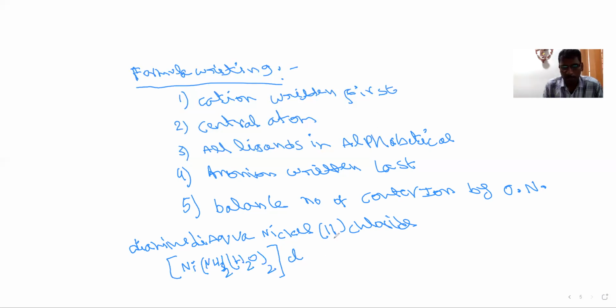What is the oxidation number given? 2 in this square bracket. So that means it must also be 2. Why? Because NH3 charge is 0, H2O charge is 0. The total charge 2 is only from the counter ions. So that means here 2 counter ions are there. That is the balancing.